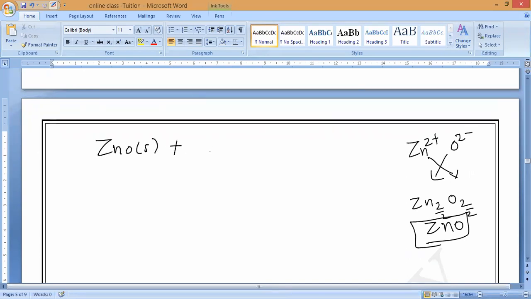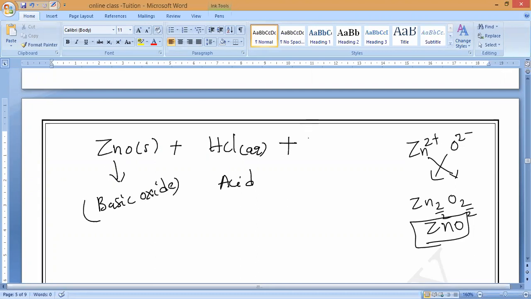ZnO reacting with HCl, hydrochloric acid, in aqueous state. So now what will form, guys? This is an acid, so it will behave like a what? It will behave like a basic oxide. Understand, Varshini? I am not hearing all the voices. So Yalini also. ZnCl2 plus water. Understanding? Aqueous state. That is how to remember it.